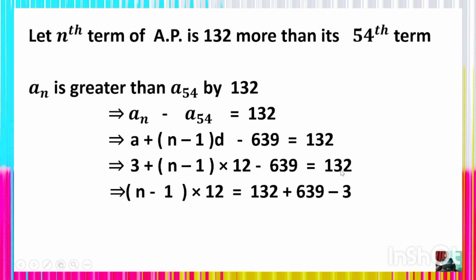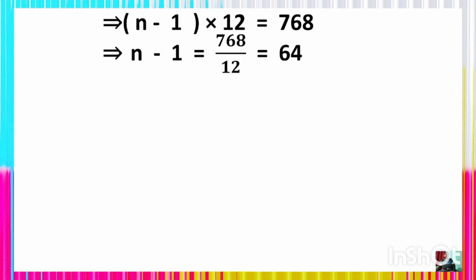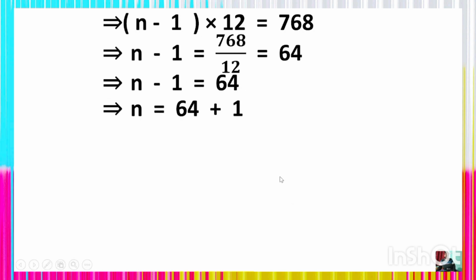Now (n minus 1) into 12. Look here, you have 132 on the right hand side. This minus 639 will be transposed to the right hand side, so it will be plus 639. In a similar manner, the plus 3 will be transposed to the right side, so it will be minus 3. Thus we get (n minus 1) into 12 is equal to 768. So n minus 1 is equal to 768 divided by 12, which is 64. Thus n is equal to 64 plus 1, which is 65.